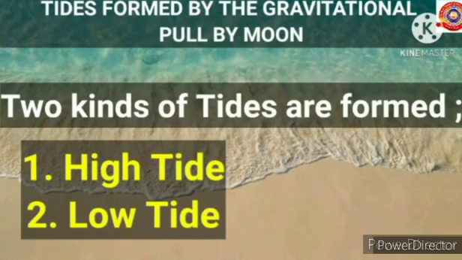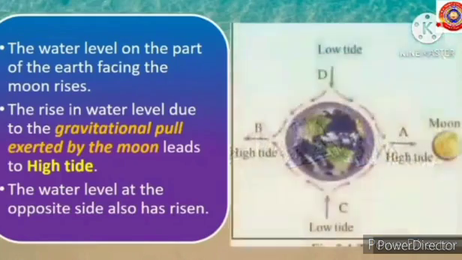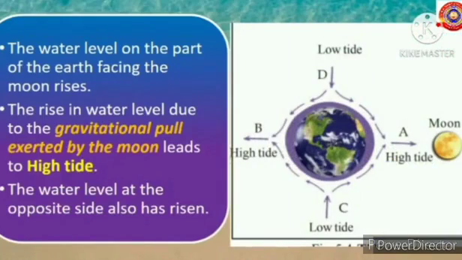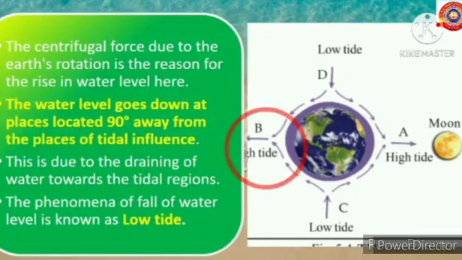Let's examine this picture. The water level on the part of the earth facing the moon rises. The rise in water level due to the gravitational pull exerted by the moon leads to high tide. The water level at the opposite side also has risen. The centrifugal force due to the Earth's rotation is the reason for the rise in water level here.